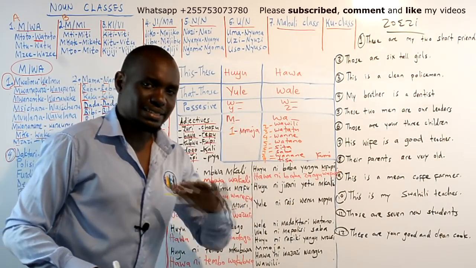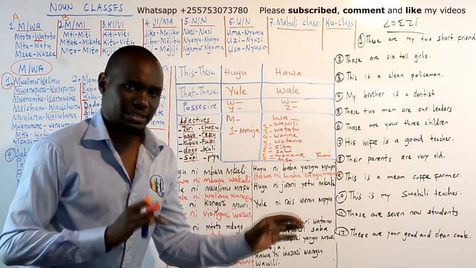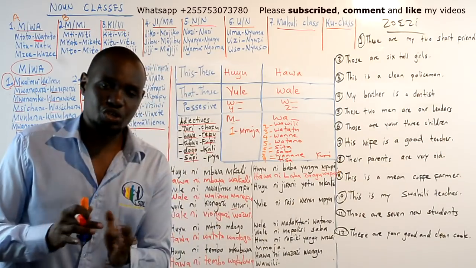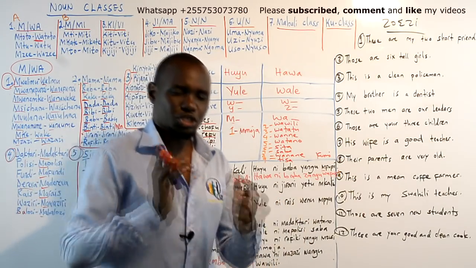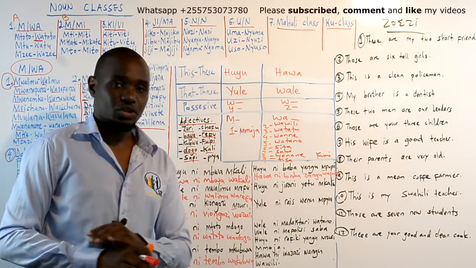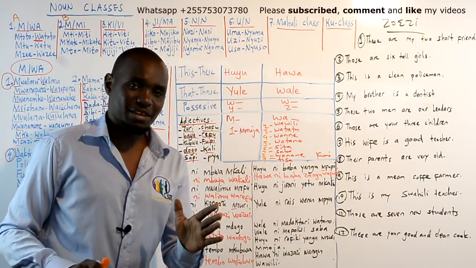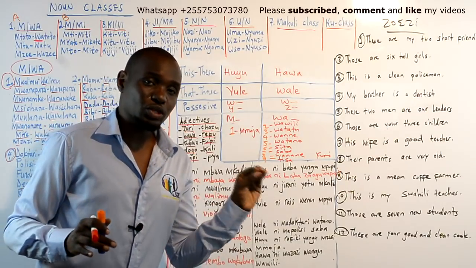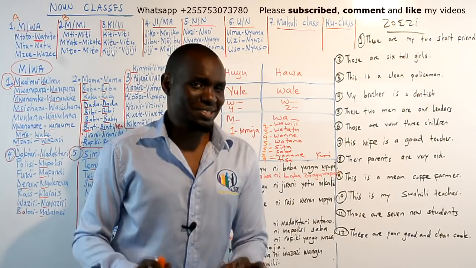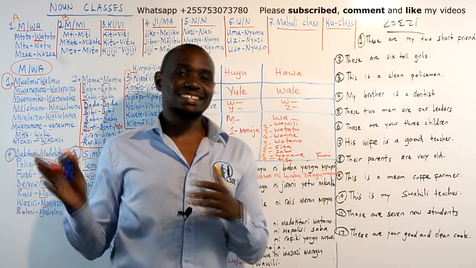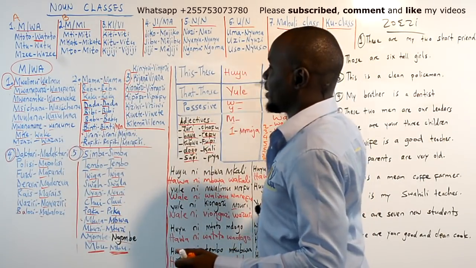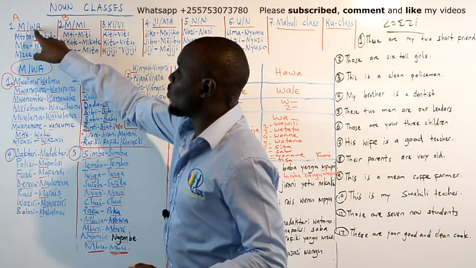But number 6 in Swahili is just sita, and you say sita. Number 7 is saba. So 6 children will be watoto sita. 6 teachers will be walimu sita. 7 teachers will be walimu saba. No change for numbers 6, 7, and so on, except numbers 1, 2, 3, 4, 5, and 8. You just need to learn them, because these are noun classes, and it will change depending on which noun class you are talking about. For the mwa class, it will be moja, then watatu, wanne.